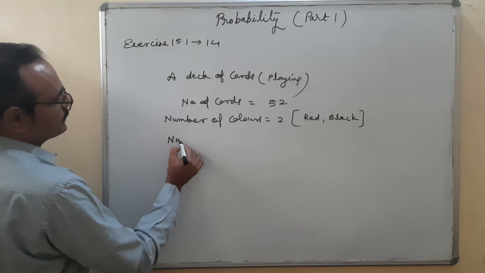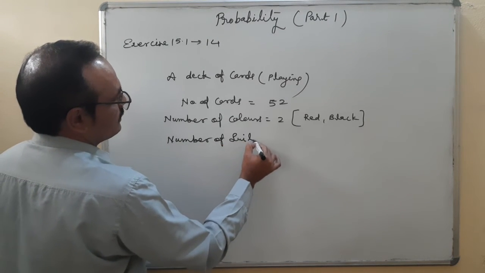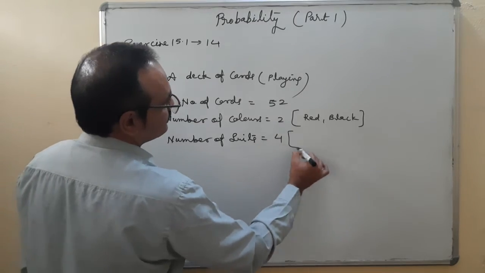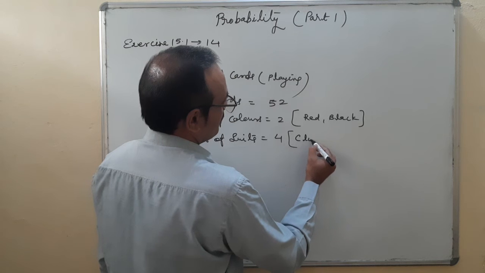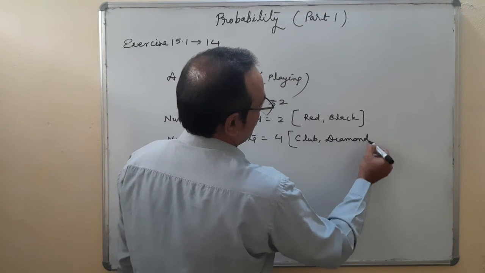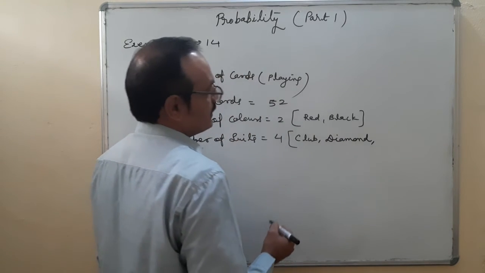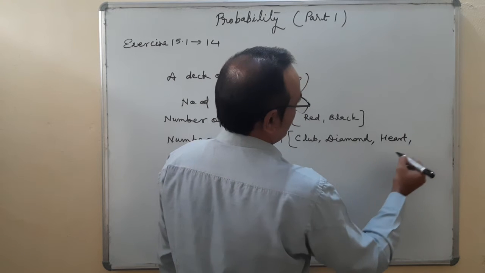Number of suits are 4. There are 4 different suits: club, diamond, heart, and spade.